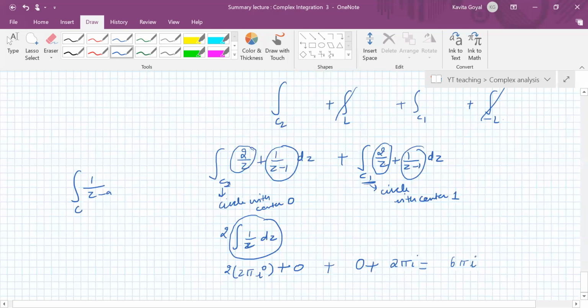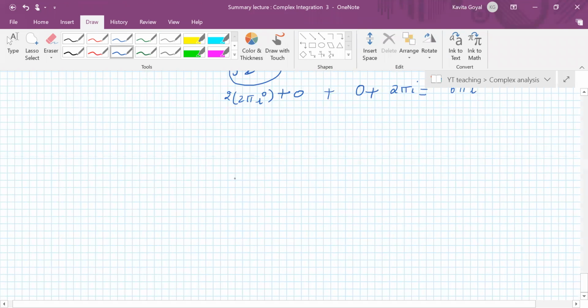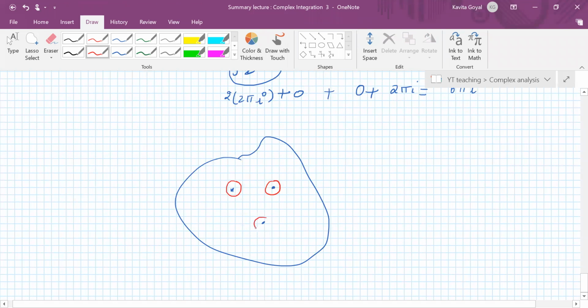Minal, is it clear? Yes, ma'am. Right. So these are the strategies which you can use. If there are 3 points, you can just extend this. Suppose your integral is along a curve which contains 3 points where the function is not analytic. You can make small circles around the 3 points so that one point is not in any other circle, and then you can join these with straight lines.